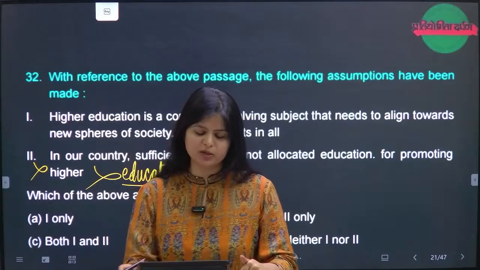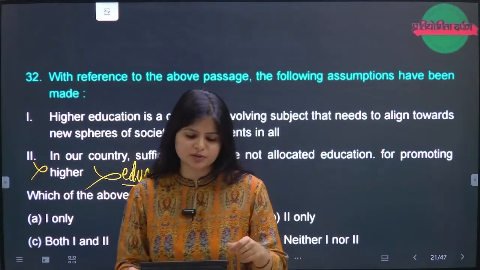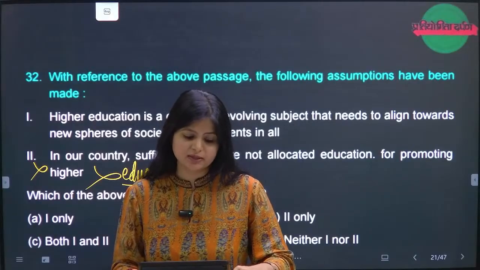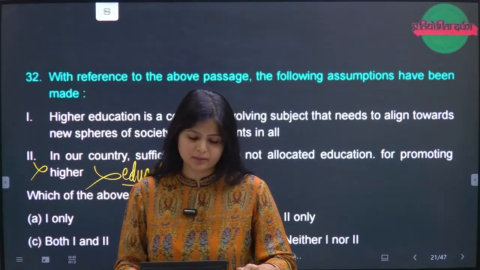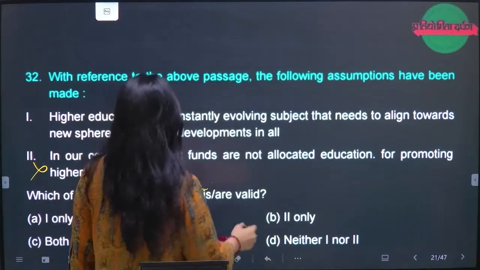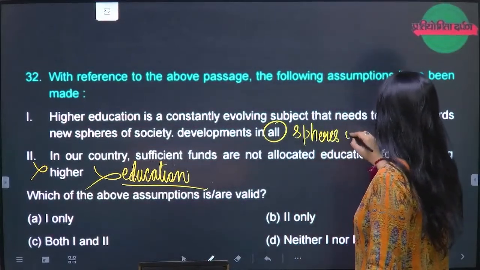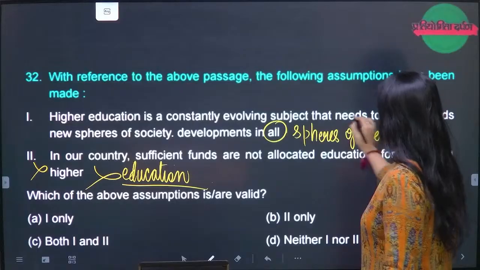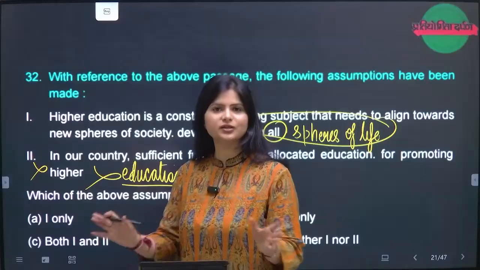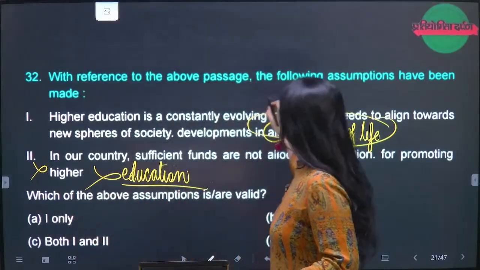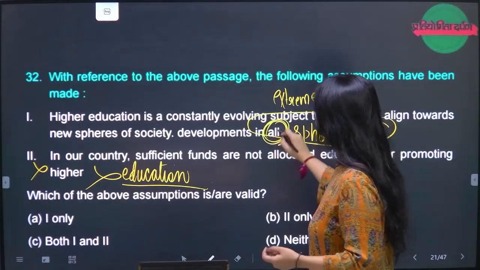This is an ambiguous question for me, because I'm thinking from two perspectives. One is that higher education is a constantly evolving subject that needs to align towards new development in all spheres of life. But "all" is ambiguous, because how can we say all spheres of life? We can't make a judgment like that. When an extreme word like "all" is coming here, I cannot make a judgment like that. So this is what is not right.